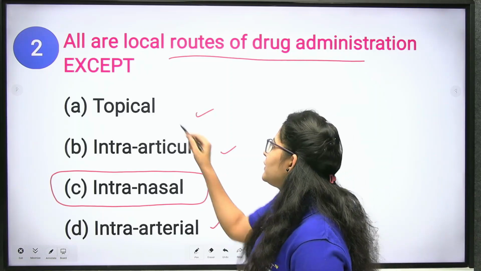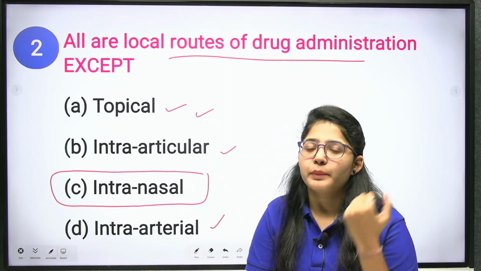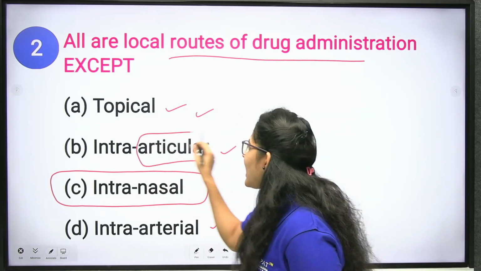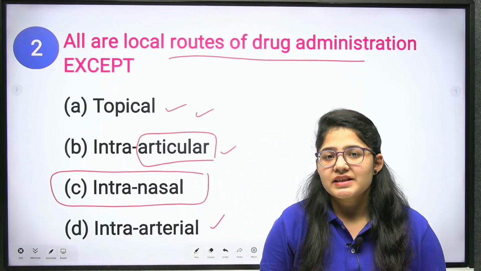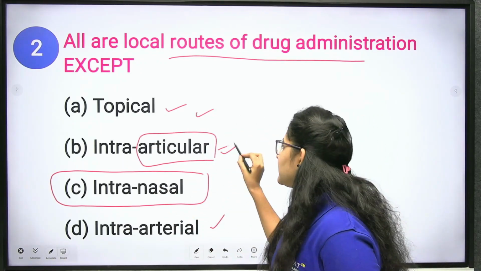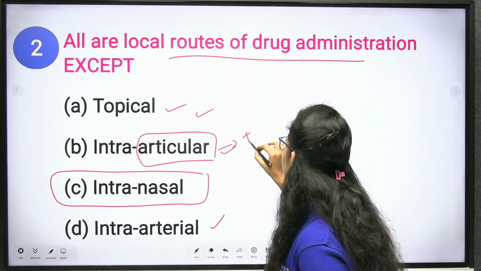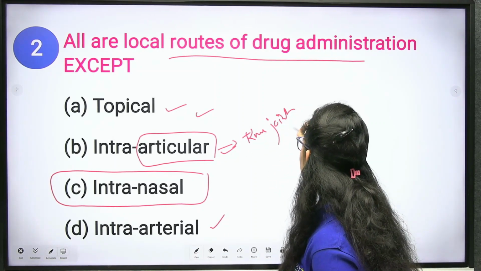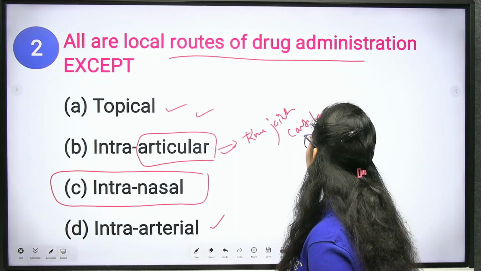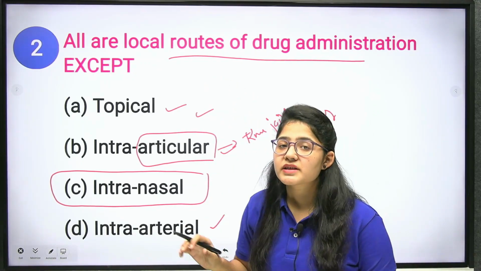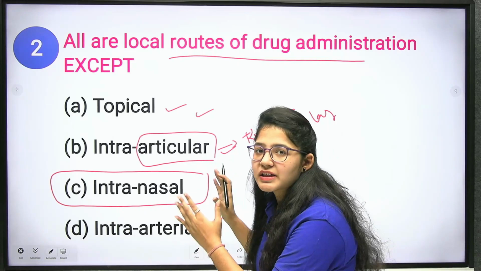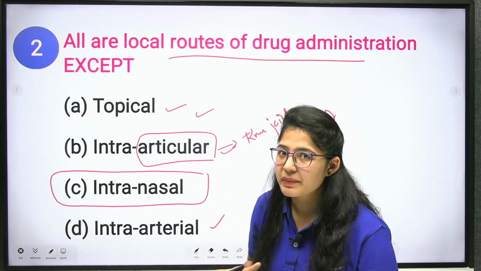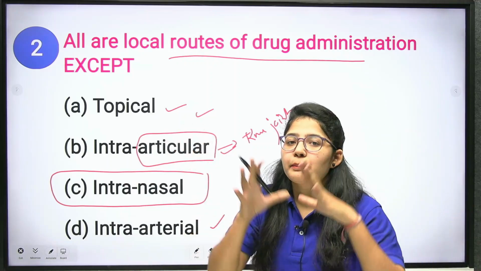And we have topical, means which we apply topically over your skin. Next we have intra-articular. Now what is this intra-articular? This intra-articular is given on your knee, on your joints, especially on cartilages. This comes under local route because it is given for a function at a specific local area, not for the systemic, not it includes the complete body.